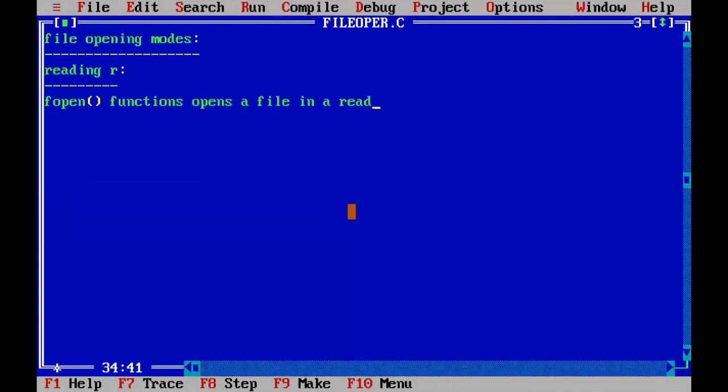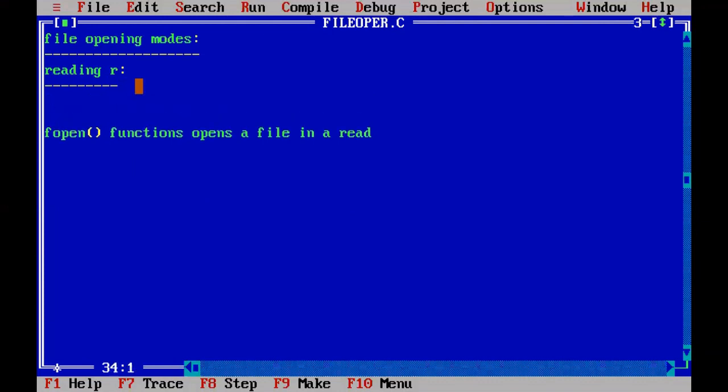If you are writing the second argument as R, then the fopen function opens the file in reading mode. Let me write the syntax so that you will understand. The file pointer fp is equal to the fopen function. The first argument is the file name, which file you are going to open. And the second argument is the reading mode.